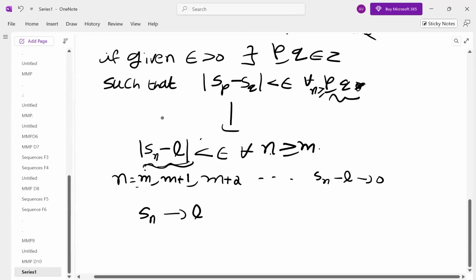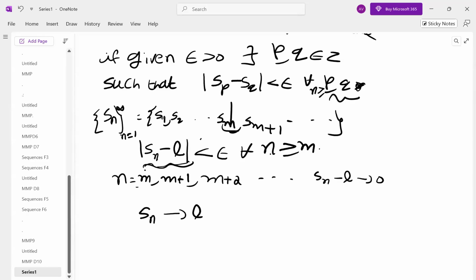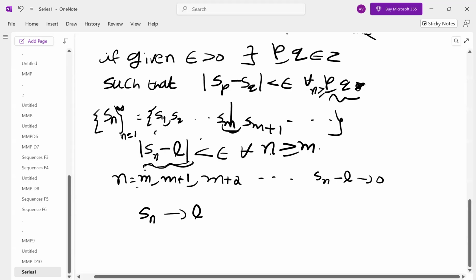What is the sequence here? Sn means, as we discussed elaborately earlier, S1, S2, S3, Sm, Sm plus 1, and so on. Sometimes from the beginning itself it may be close to L. Sometimes the first few terms may not coincide.